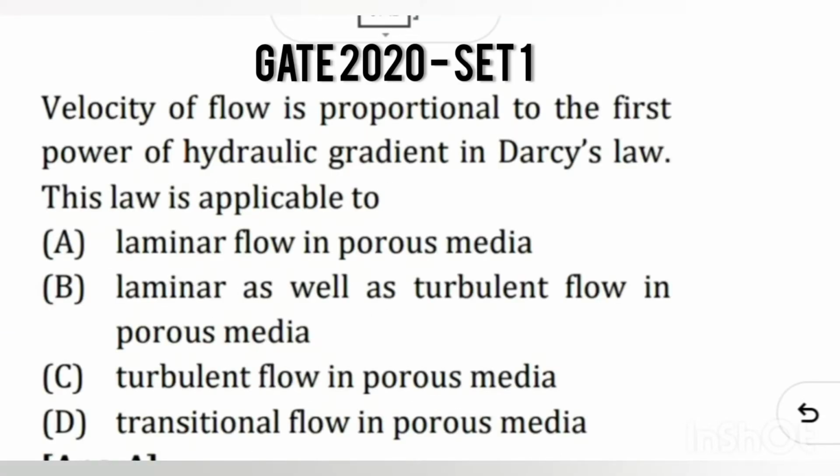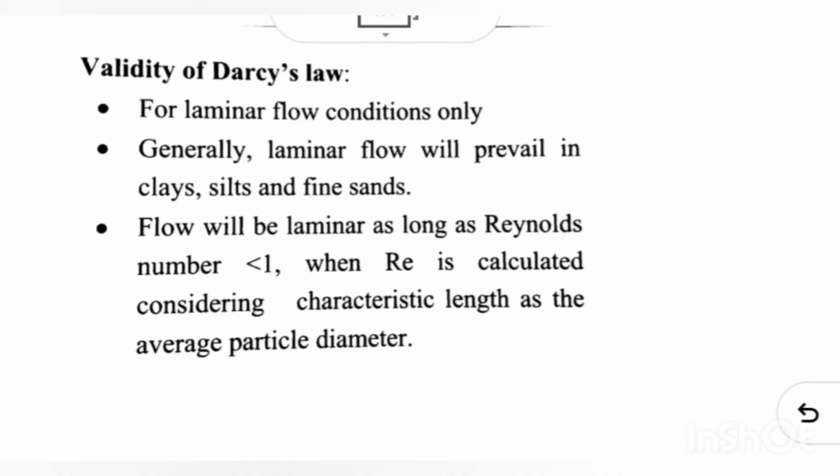In this question, velocity of flow is proportional to the first power of hydraulic gradient in Darcy's law. This law is applicable to. So, where Darcy's law is valid, let's check. Coming to the validity of Darcy's law, for laminar flow conditions, it is applicable. Generally, laminar flow we can find in clay, silt, and fine sands. And laminar flow means Reynolds number should be less than 1.